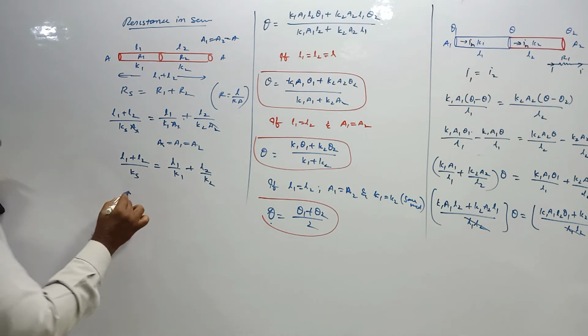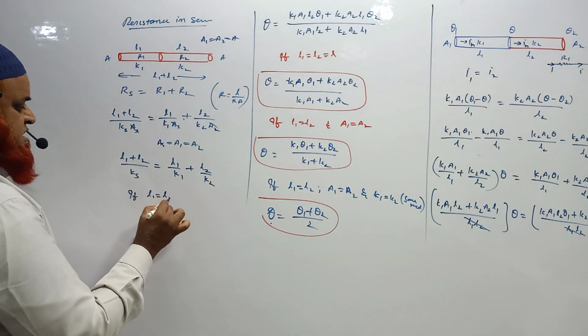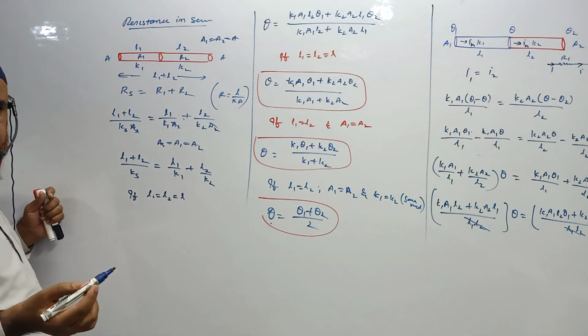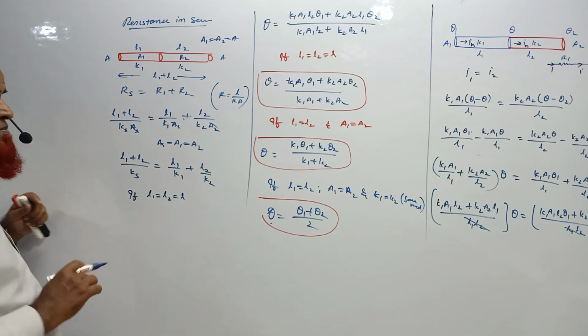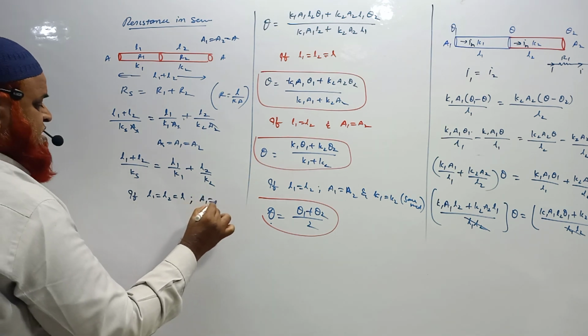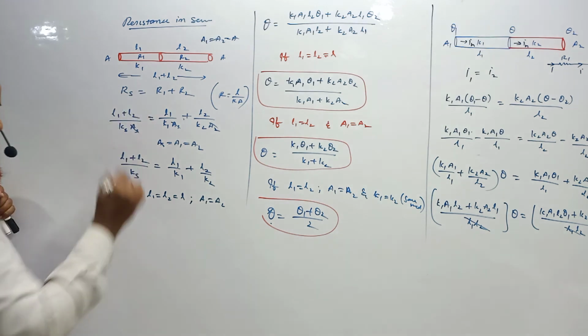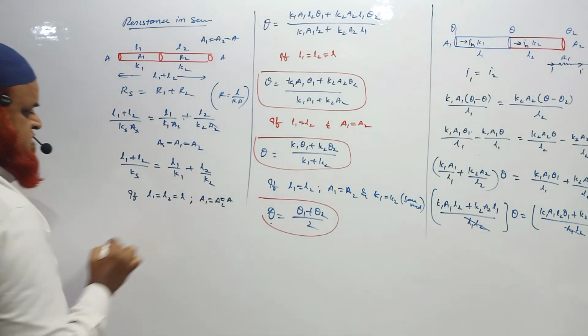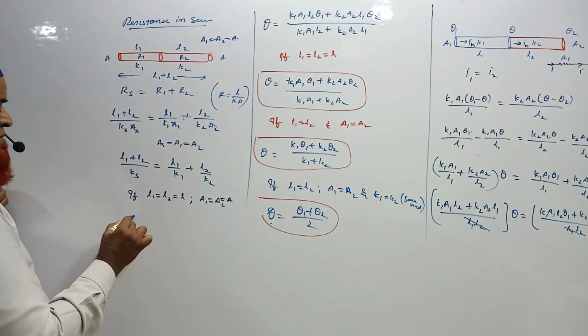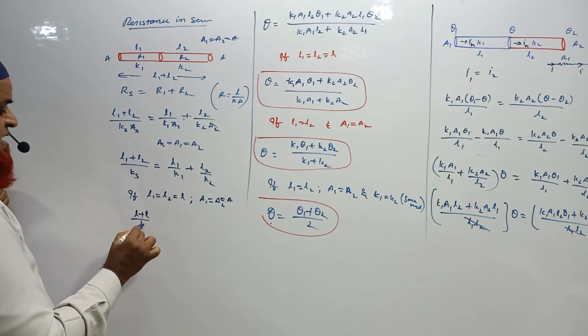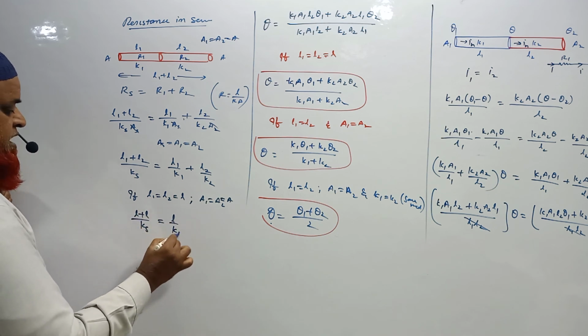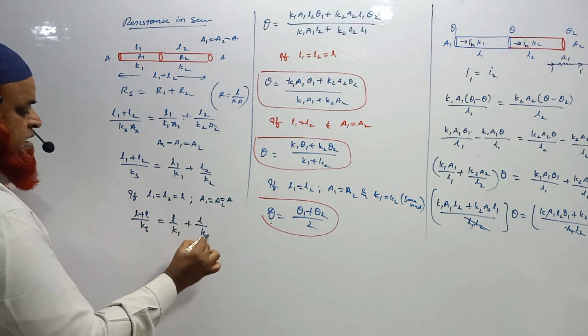Next sub condition: let us imagine L1 is equal to L2 is equal to L. The lengths are the same, and also the area of cross section is the same, as we have discussed previously. Then you will get L plus L by Ks is equal to L by K1 plus L by K2.